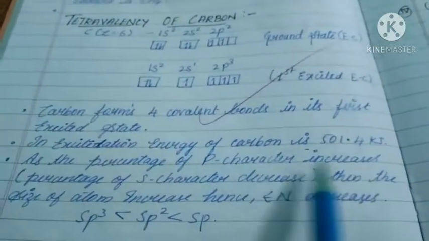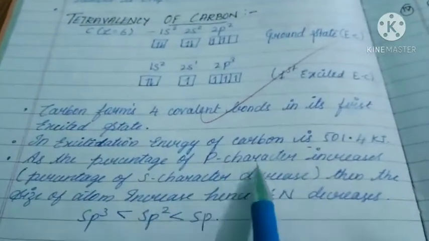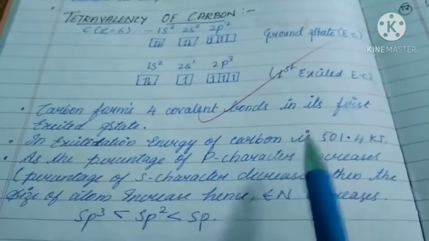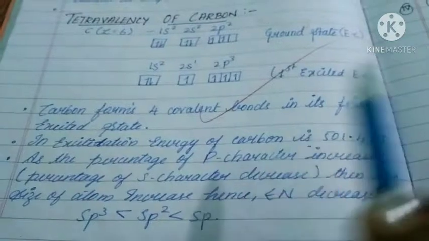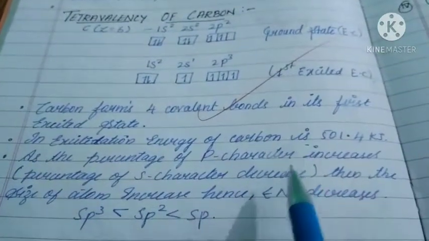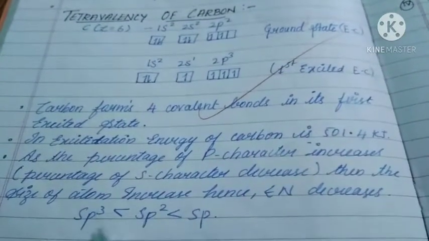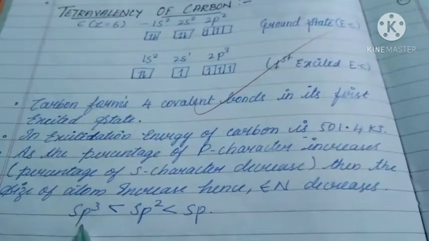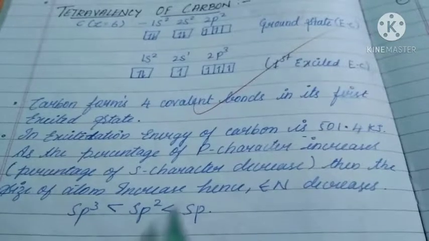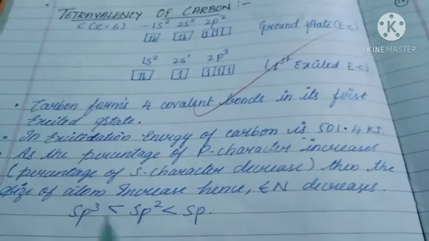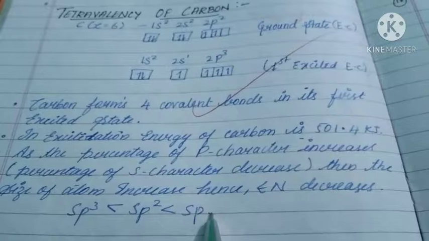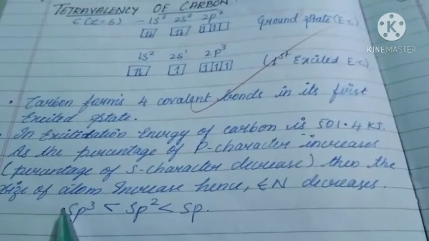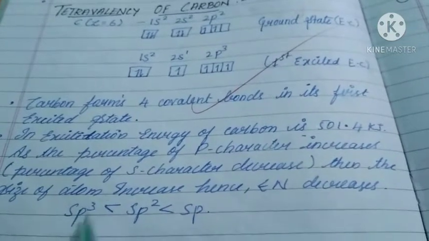Next, one point here. As the percentage of p character increases, the s character decreases, then the size of the atom increases, and then the EN value decreases, because if size increases, EN value decreases. Comparing sp, sp2 and sp3 hybridization, the percentage of p character is more in sp3, because 3 p orbitals are present here, 2 p orbitals here, and only 1 p orbital here. So size is more in sp3, and if size is more, EN value will be less.